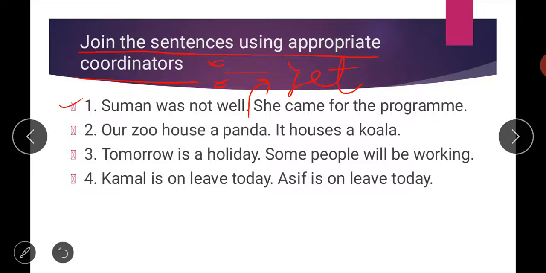So you can use the word both to join the sentence, and then there is no need to write it again like it houses a corolla. So you can simply write our zoo houses both a panda and corolla. Then third is, tomorrow is a holiday, some people will be working. No doubt there is a holiday, but some people have to work because of some reason. So you can simply write tomorrow is a holiday, but some people will be working.